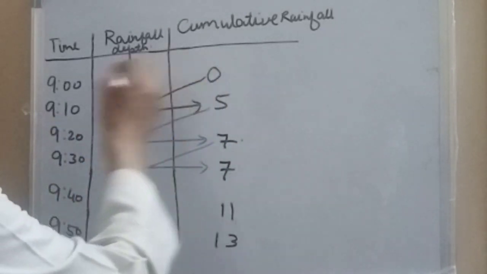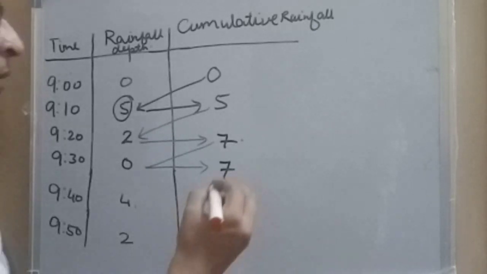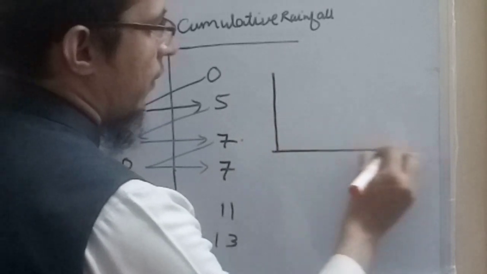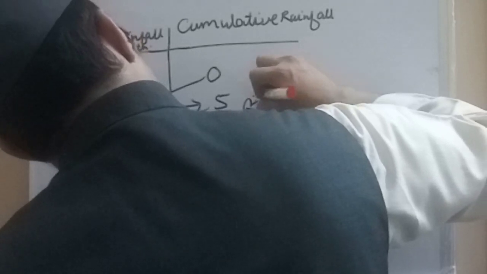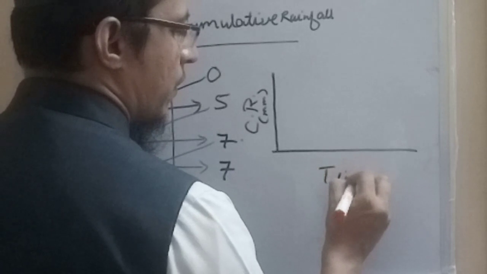So we have now time and cumulative rainfall depth, so we can draw the rainfall mass curve. On the y-axis, cumulative rainfall, we can represent it as CR. Suppose it is in mm, and here we have the time.